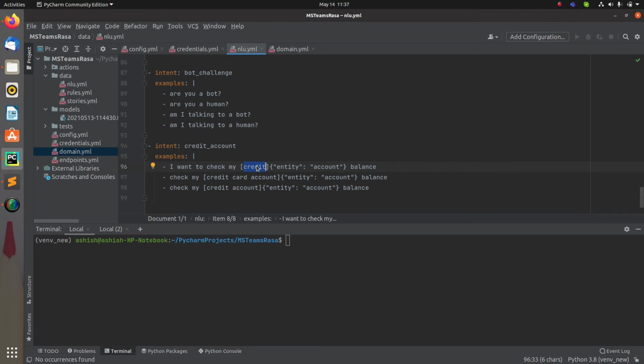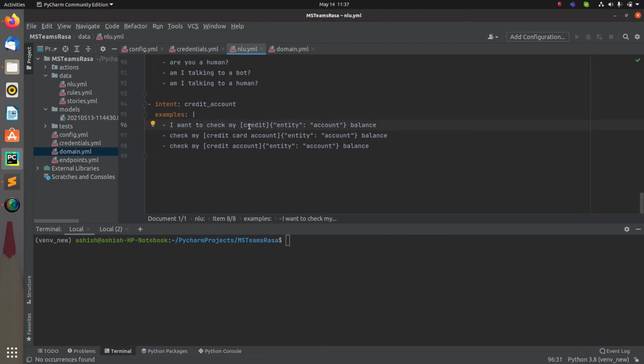I have a single word, and whatever rest of the words, whatever different ways you are saying it, you will consider all of them, and at the end you will be providing the single value, and that single value can be credit, for example, and that we are going to assign. So this is how we will be doing it. Here I'm saying I want to check my credit balance. Here credit is the value for your entity account. Similarly, credit card account is another value for your entity account.